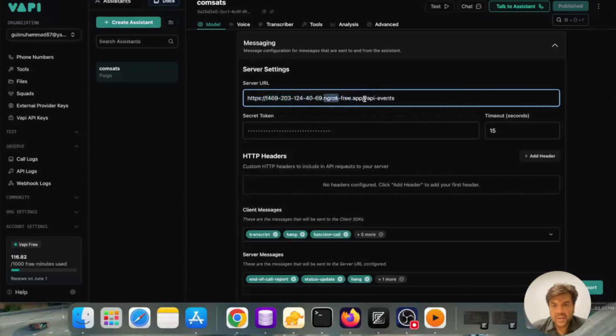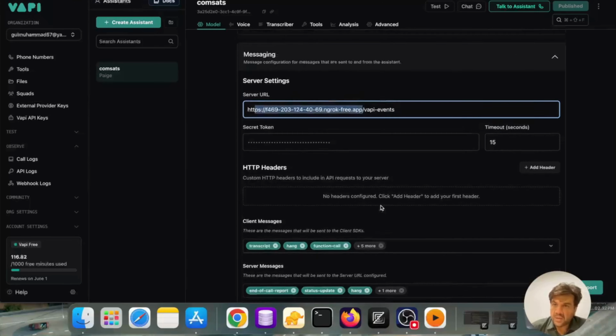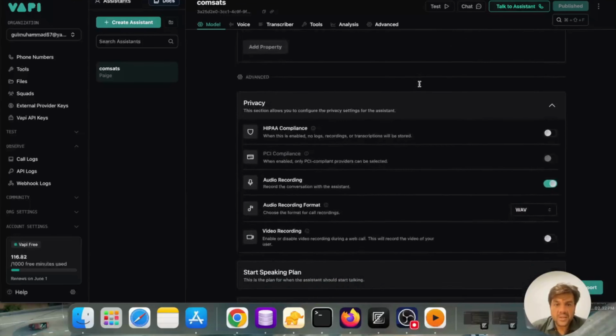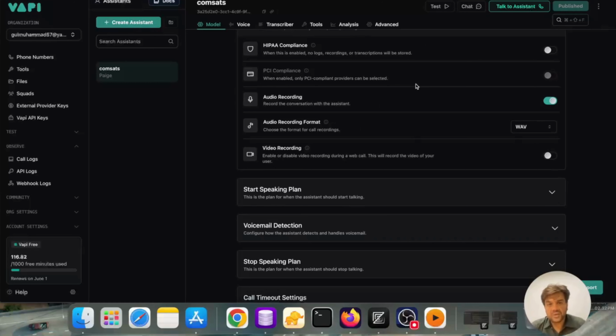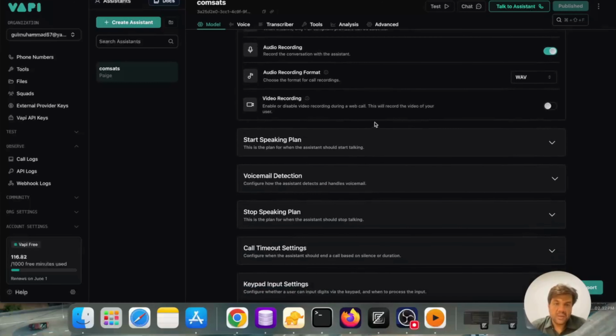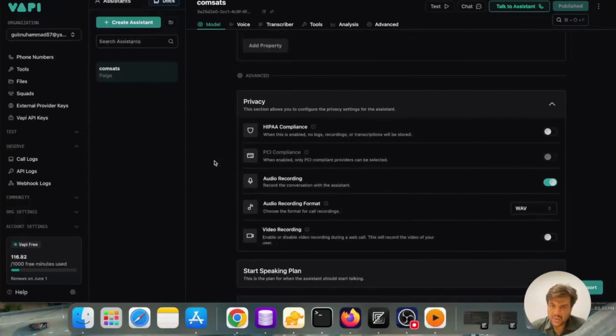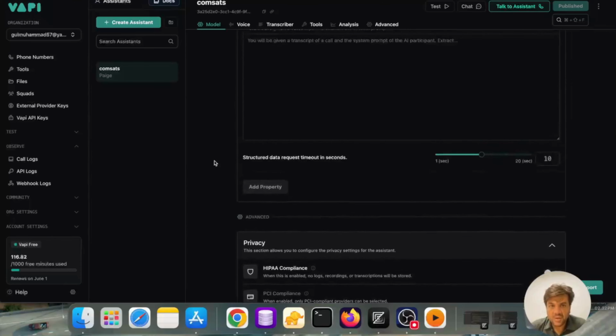So I have given here the ngrok free.app URL. So that's all for VAPI assistants, nothing else remaining. There are different options which we can utilize on VAPI, like we have start speaking plan, voicemail detection, etc. But I have not dived deep into all these.